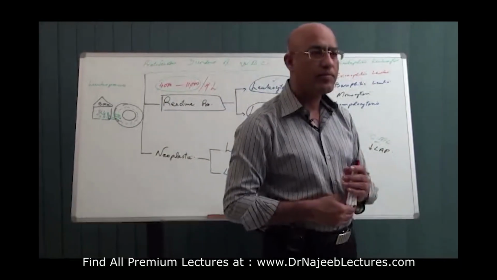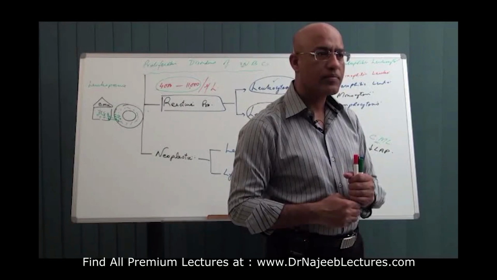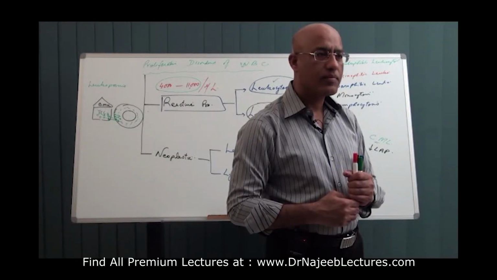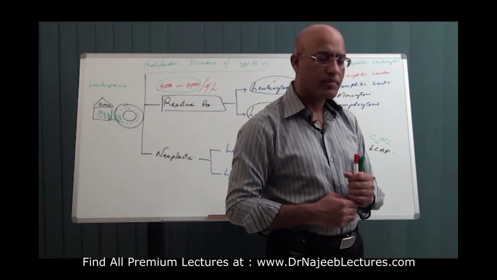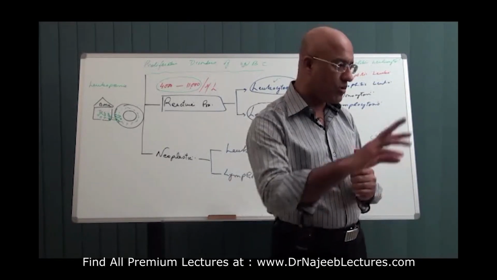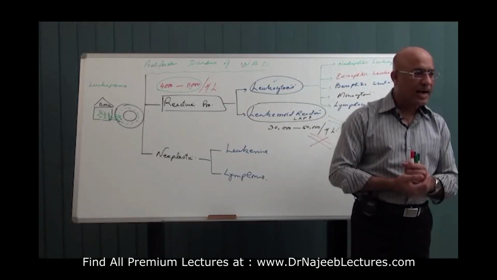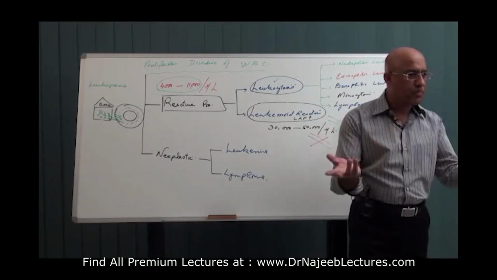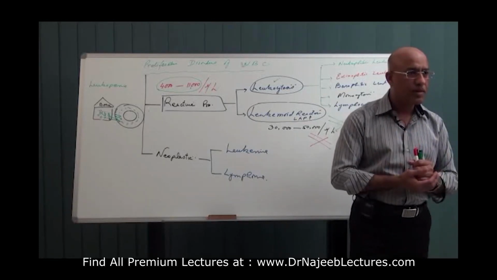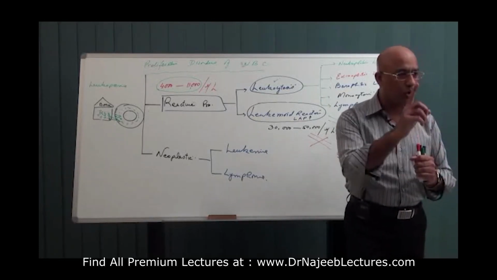Neoplastic proliferation of the bone marrow precursors within the bone marrow is termed as leukemia, and neoplastic proliferation of the cells in the lymph nodes will be. No, this is not very clear cut. Yes. What is the difference in lymphoma and leukemia? Are they two different diseases, or maybe sometimes they are the same disease? They are different diseases. Okay, you are an old student.